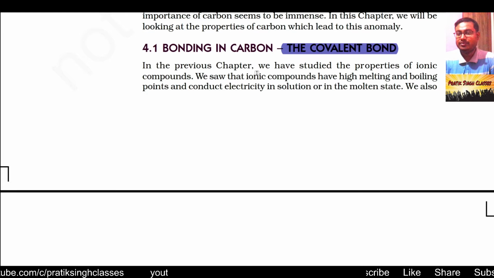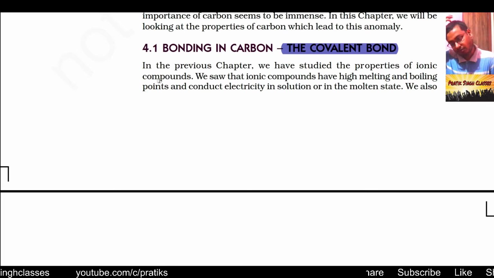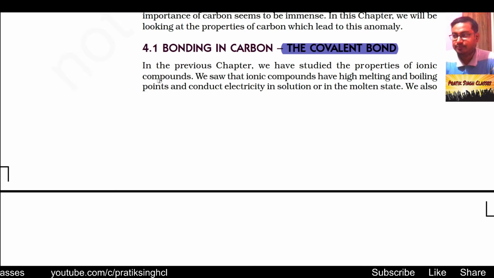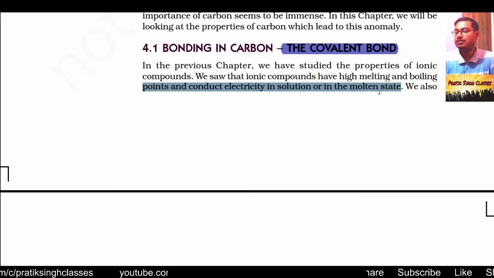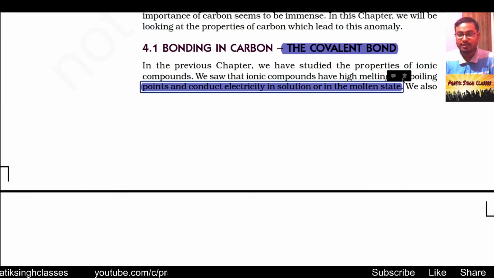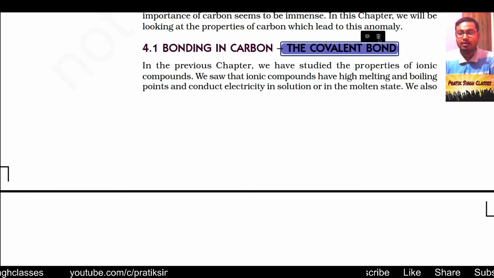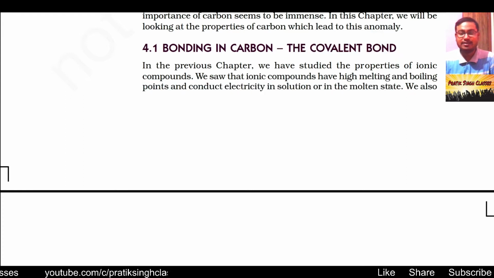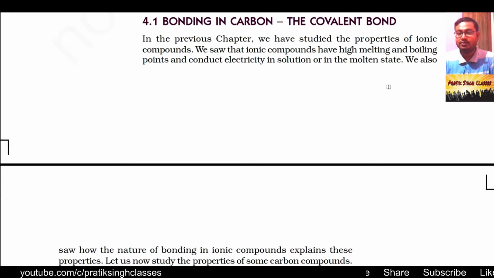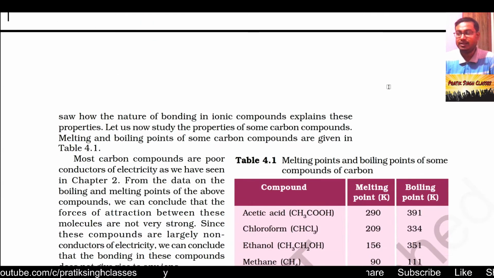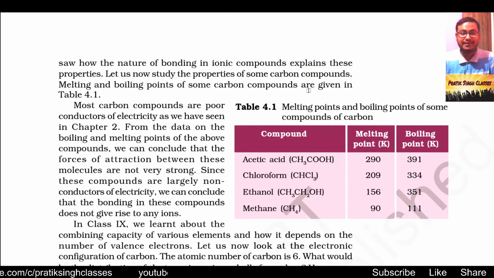In the previous chapter, we studied the properties of ionic compounds: they are very strong, available in solid form, and dissolve in water. We saw that ionic compounds have high melting and very high boiling points and conduct electricity in solution or in molten state, because when dissolved they disintegrate into positive and negative ions, and the ions make the flow of charge possible if connected to a source of electricity.